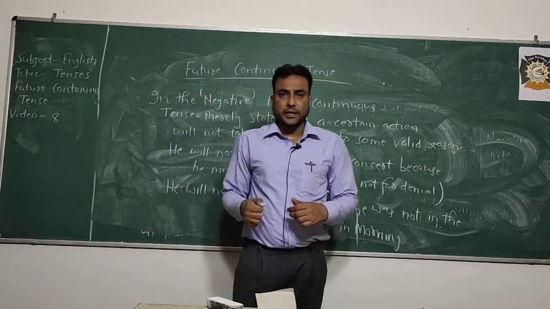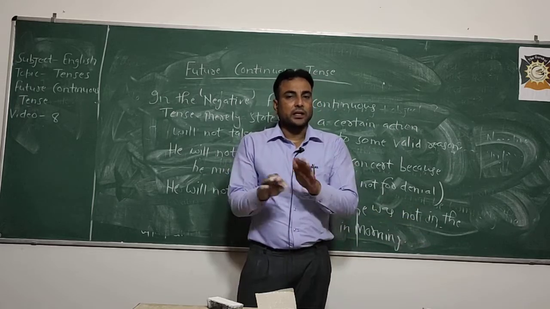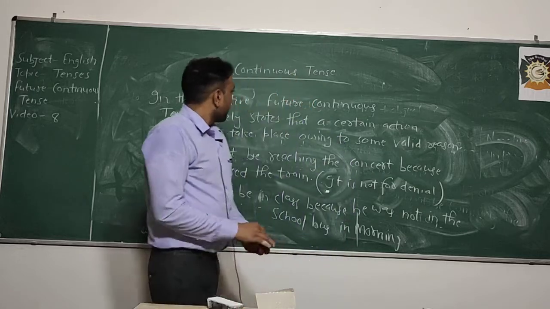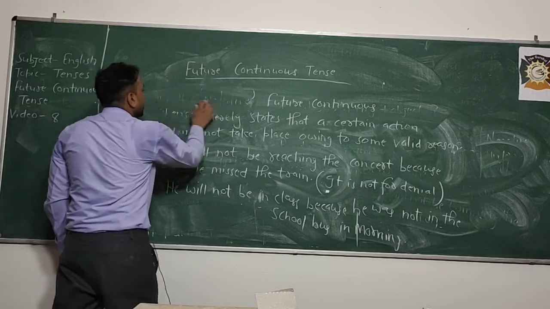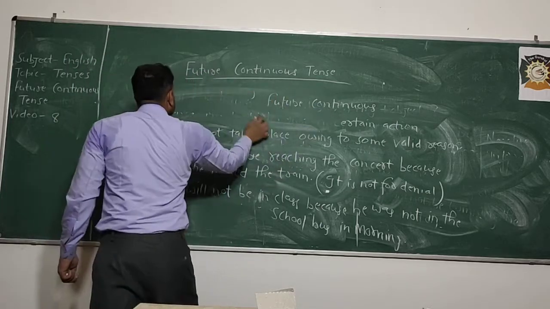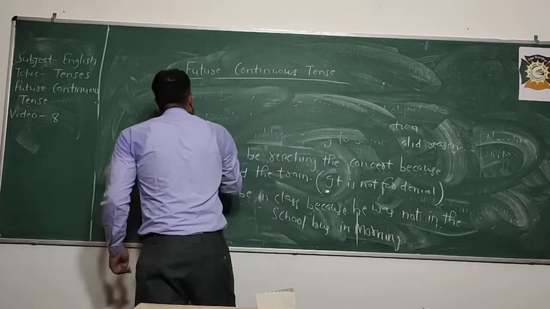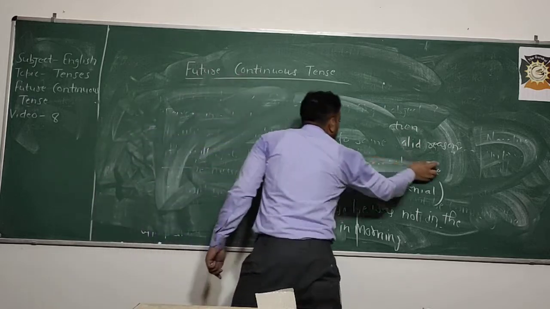Maybe he will come with his parents, maybe he will come by his own conveyance, maybe he will come with his uncle. The reason is not valid. So now we will go to the interrogative. How will we use it in interrogatives? This is the last one I am discussing with you.